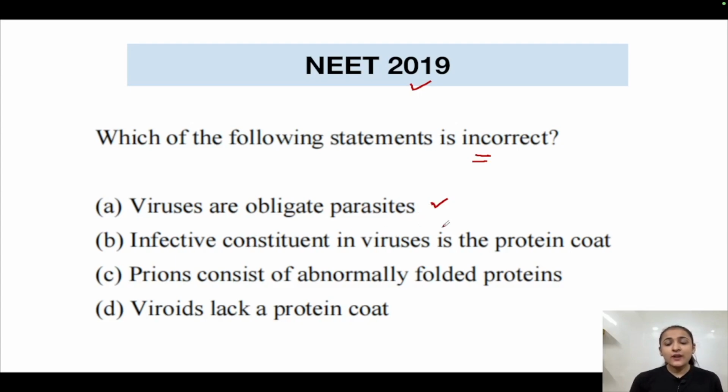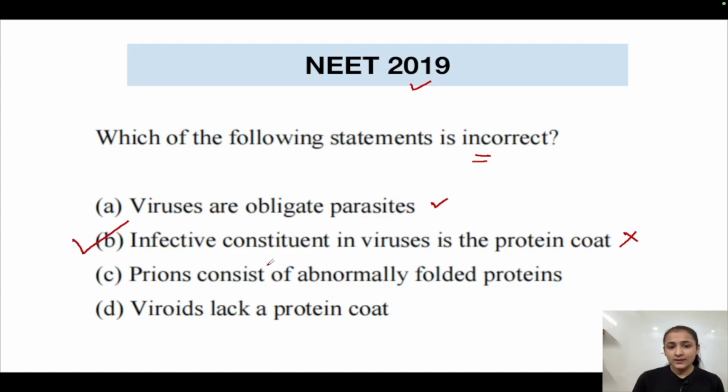Infective constituent in viruses is the protein coat. This statement is incorrect. Okay, why? Because the protein coat is left outside. Only the genetic material of the virus enters the host cell. The protein coat is left outside the host cell. So, infective constituent is not the protein coat. Infective constituent is the nucleic acid of the virus. So, this statement is incorrect. And we had to tell the incorrect statement only, right? So, the correct answer would be option number B.